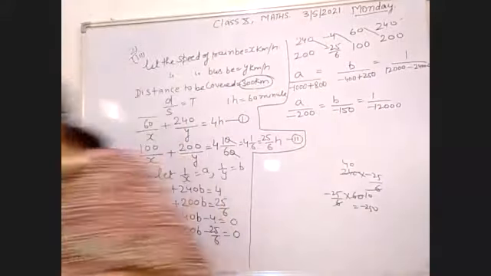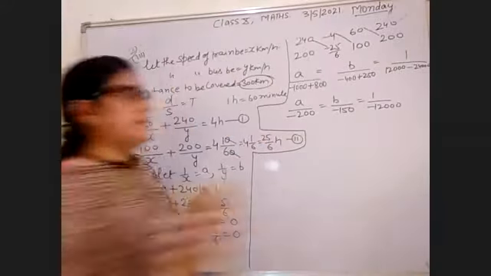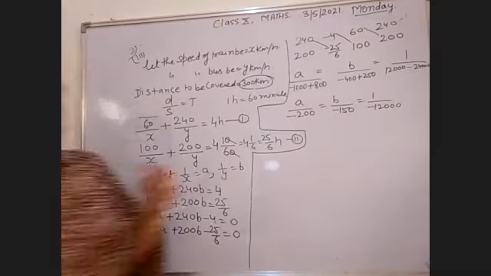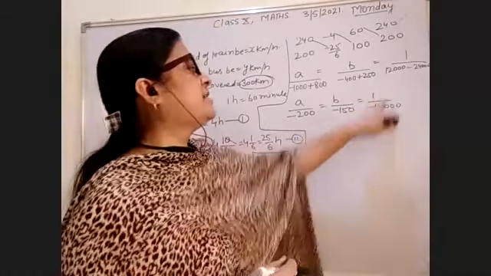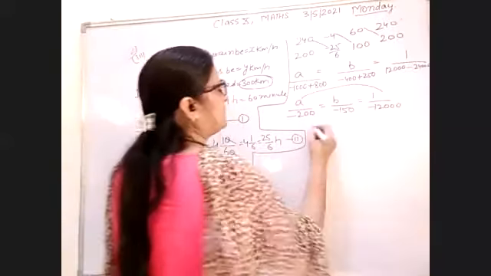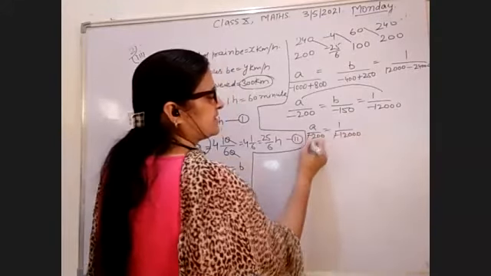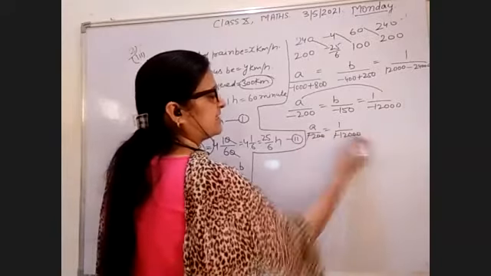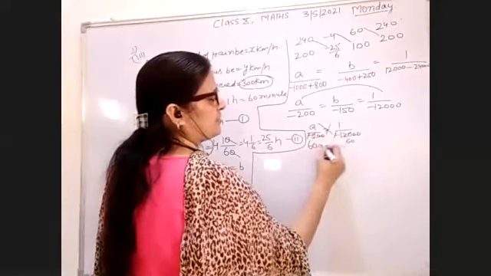Okay. By solving this, you get the value of a upon minus 200 and b upon minus 150 and 1 upon minus 12,000. Now compare these two. a upon minus 200, 1 upon minus 12,000. Minus cancels with minus. You can cancel here also. 200 60s are 12,000. 60a equal to 1.